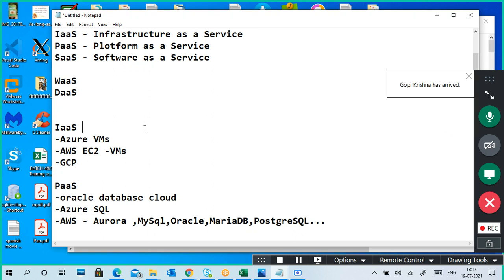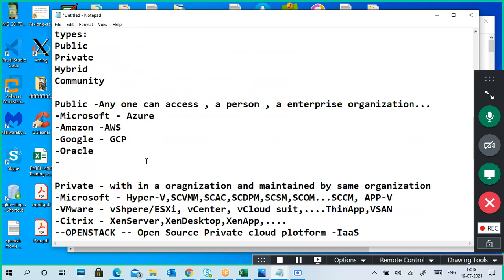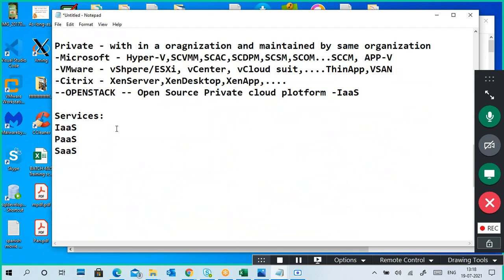The futures of cloud computing. What is cloud computing? These are cloud computing in different terms. Infrastructure as a service is like serving virtual machines. So, different examples already.